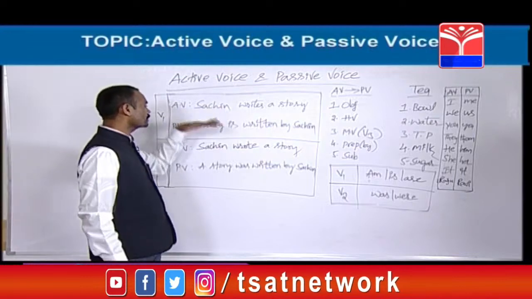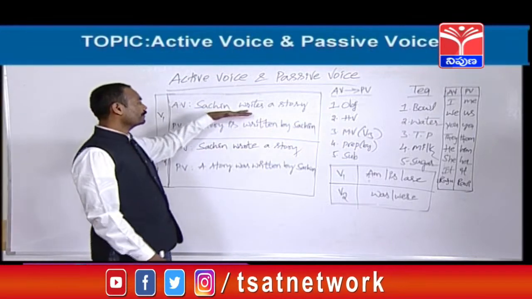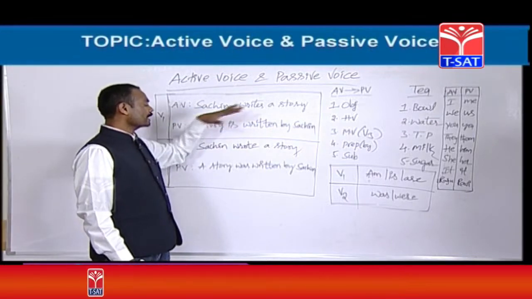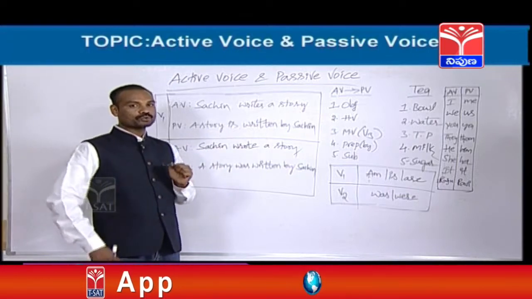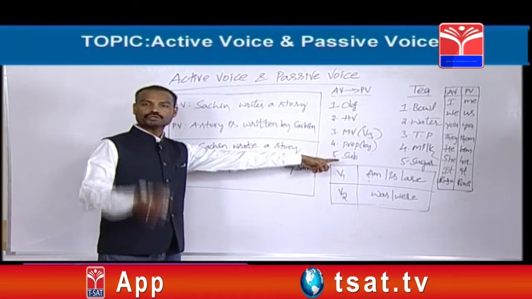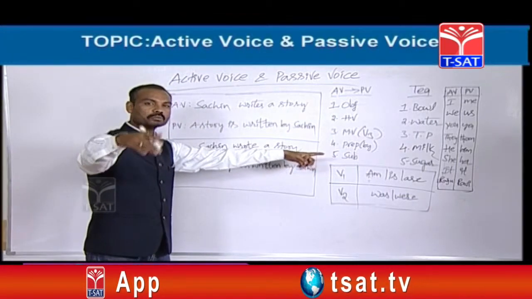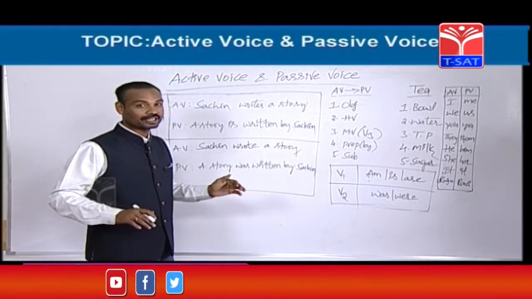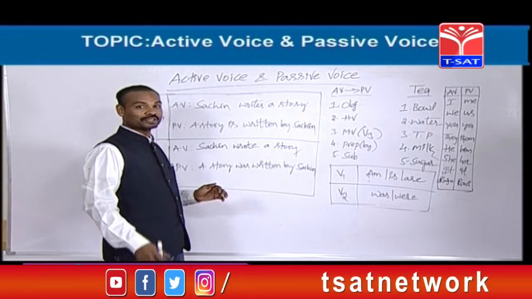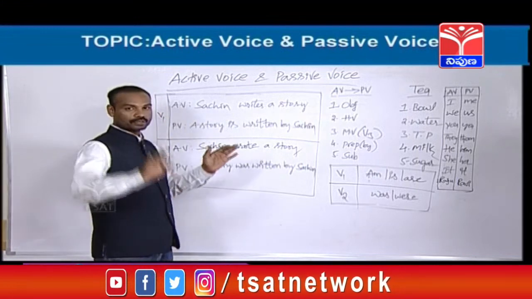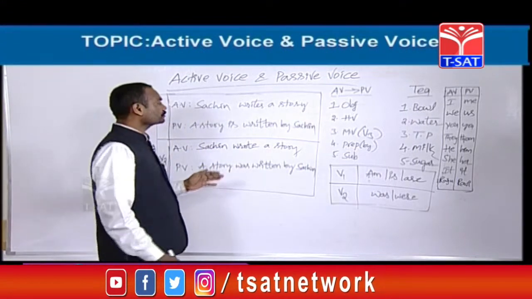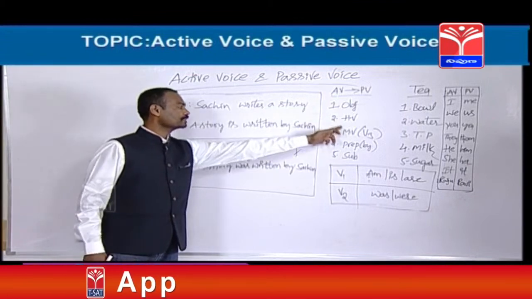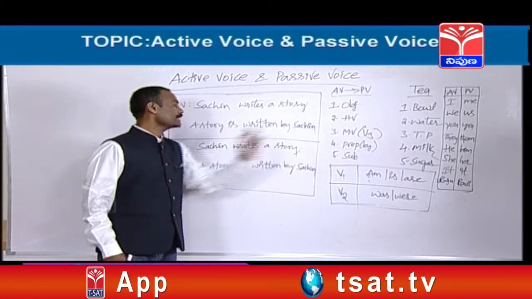Now, we are going to change this active voice into passive. To change an active voice into passive voice, how many items do we need? I have already told you very clearly. More than 5 to 6 times I have explained. I have eaten your brain like anything, I think, 10 minutes ago. So I won't explain once again. See, 5 items are required: object, helping verb, main verb, preposition and subject.